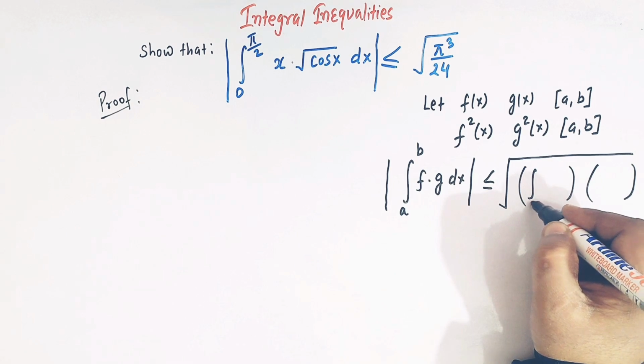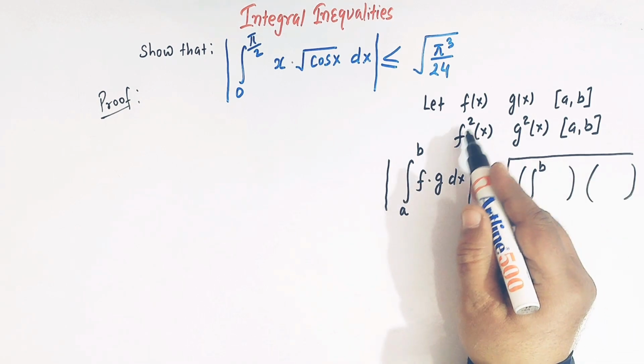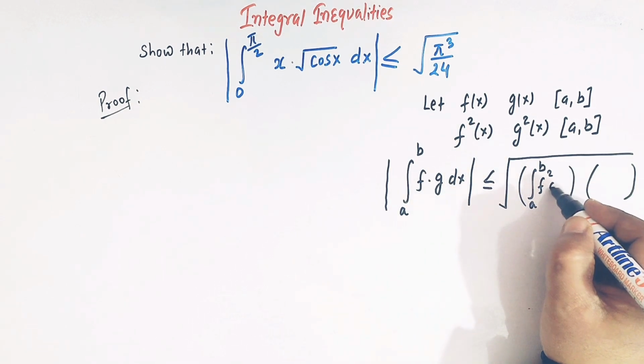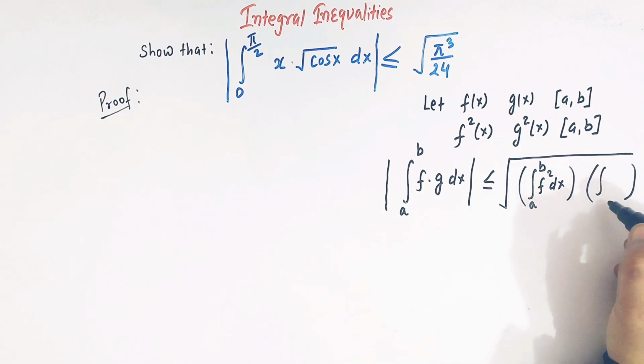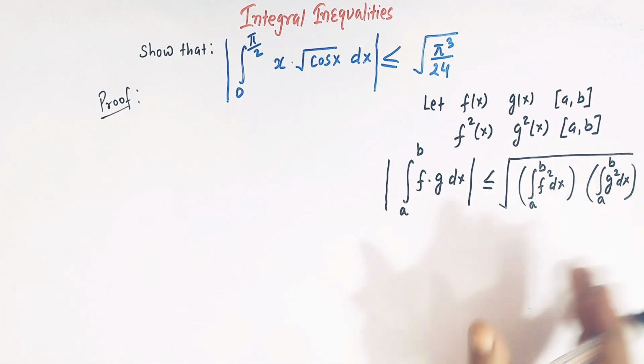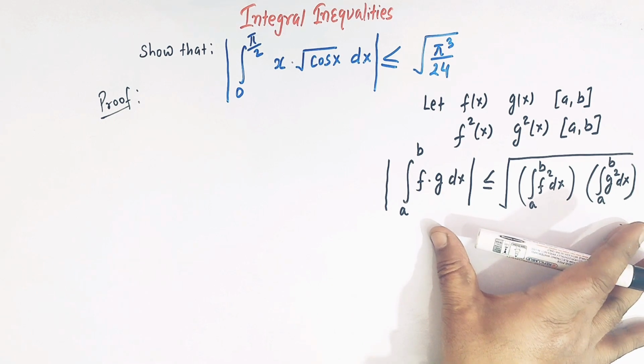So the first one is from a to b, f square dx, and then we have a to b g square dx, right? So this statement is known as Cauchy-Schwarz inequality.